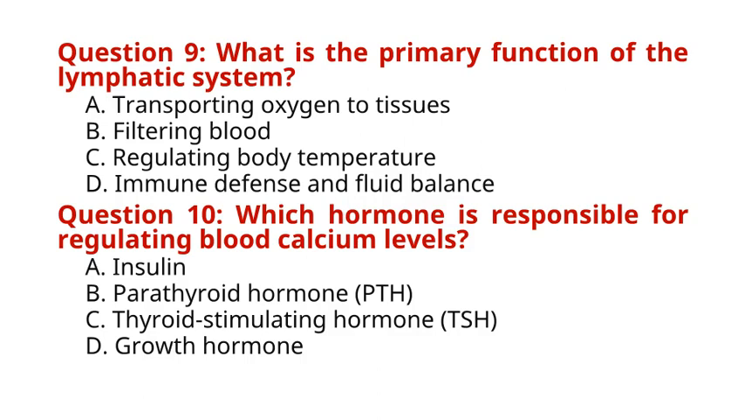Question 10. Which hormone is responsible for regulating blood calcium levels? A. Insulin. B. Parathyroid hormone, PTH. C. Thyroid stimulating hormone, TSH. D. Growth hormone. The correct answer to question 10 is option B. Parathyroid hormone, PTH. Explanation: parathyroid hormone, PTH, is produced by the parathyroid glands and helps regulate blood calcium levels by stimulating calcium release from bones and enhancing calcium absorption in the intestines and kidneys.